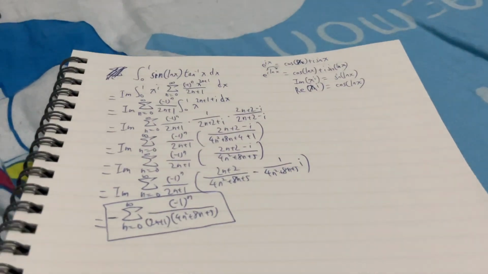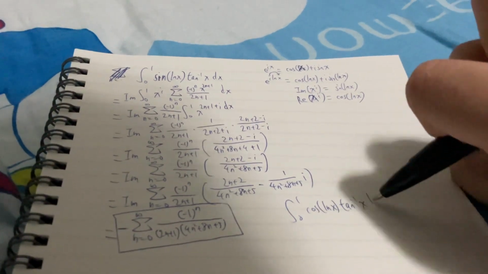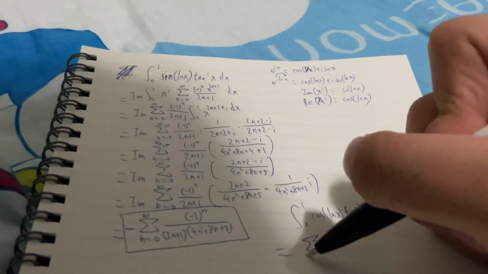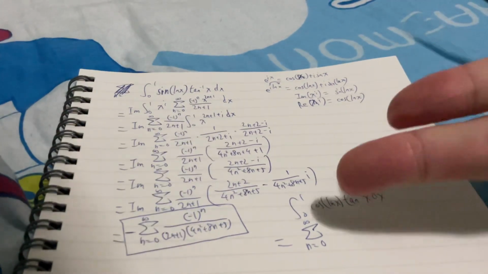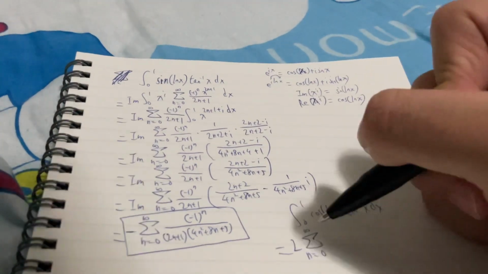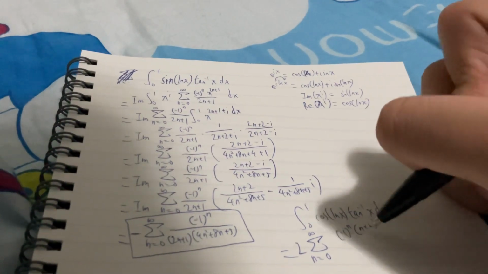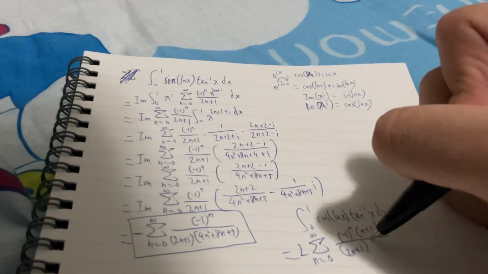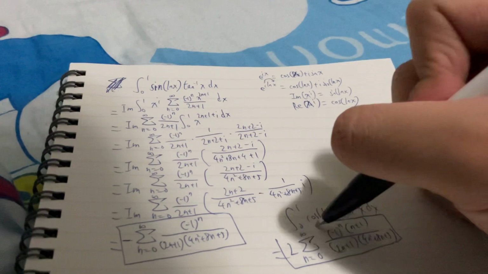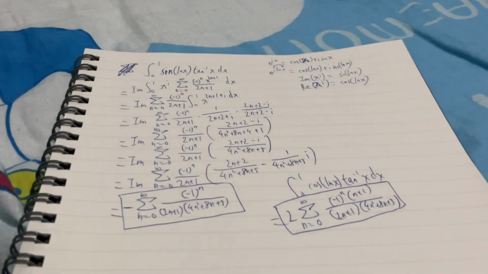So you can also know the integral of cosine of ln x times inverse tangent x dx. So you are going to take the real part of this, which is just the summation m from 0 to infinity, and then I'm going to factor out the 2 outside. You get 2 times this, and then (-1) to the power of m times (m plus 1) over (2m plus 1) times (4m squared plus 8m plus 5). And here's our result. And I don't think we can simplify them anymore, so I might leave these answers to you guys.